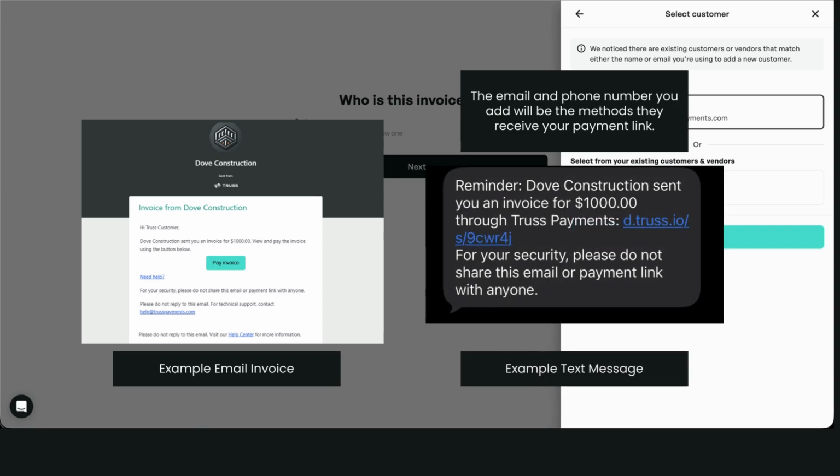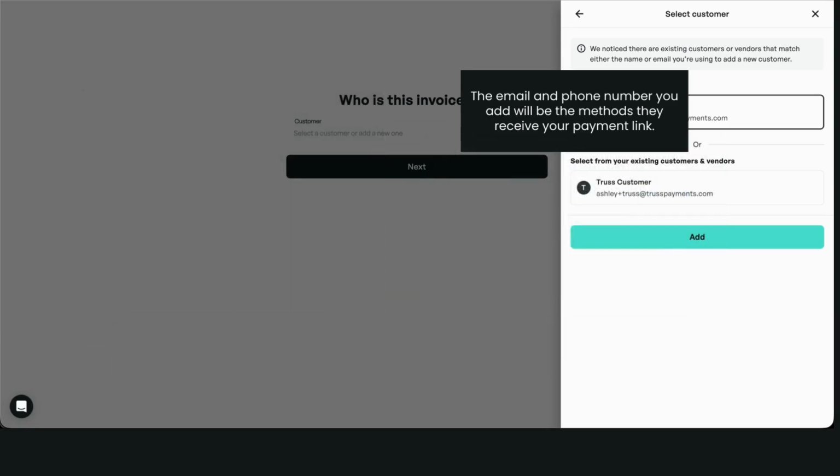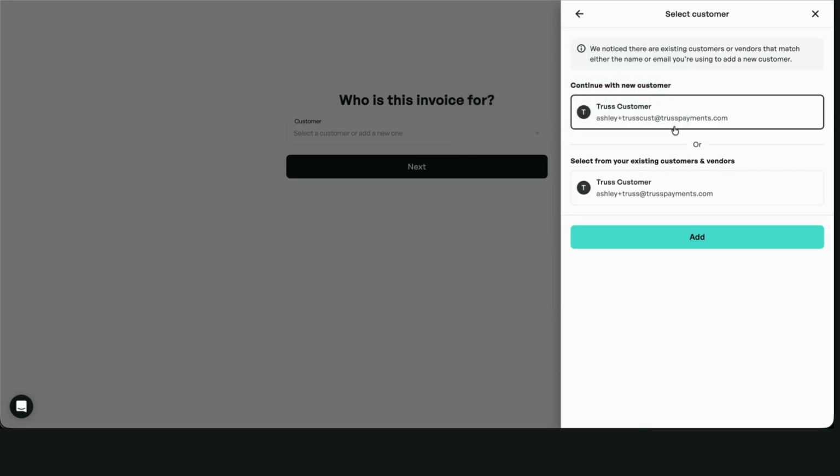Note that the customer will use their email or phone number to sign in and complete verification on your payment portal, so confirm with them the email address or phone number they want to receive and pay with.